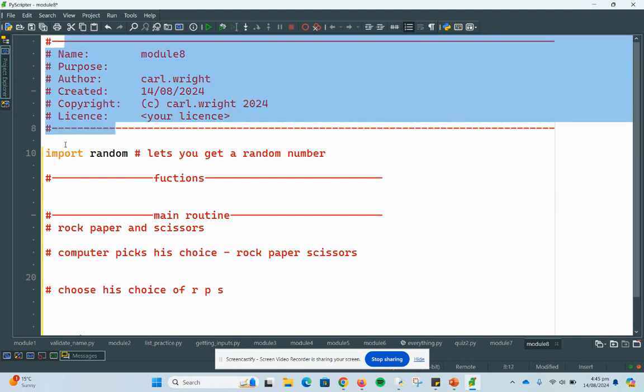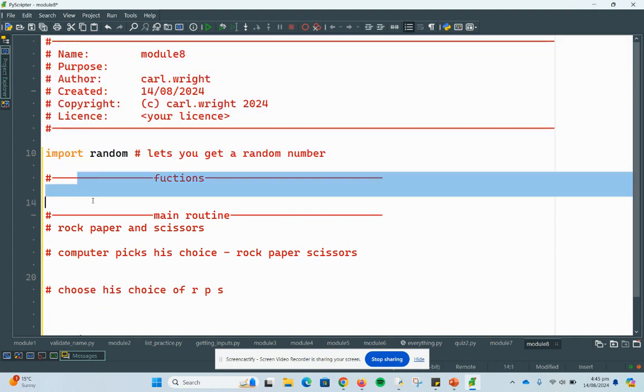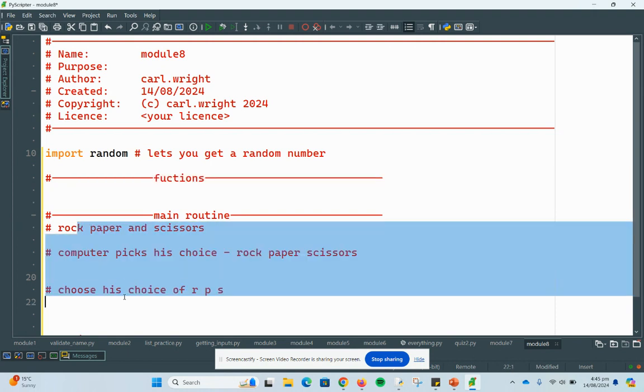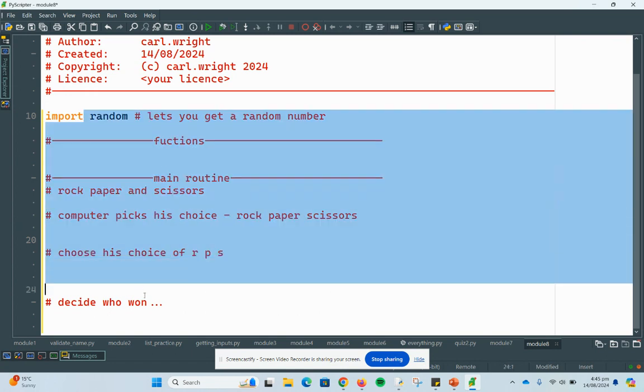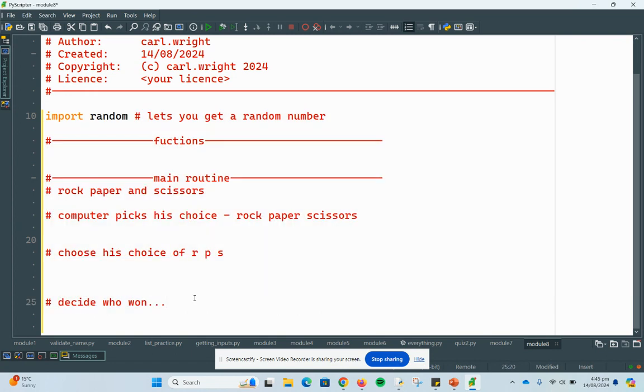I won't have my libraries there. I won't have my functions area there, and I won't have my main program there. I won't be doing any of this coding. See how most of my code at the moment is comments. So I'm clearly not aiming at achieved at this point, because achieved is where you write your code and then you put comments next to it.